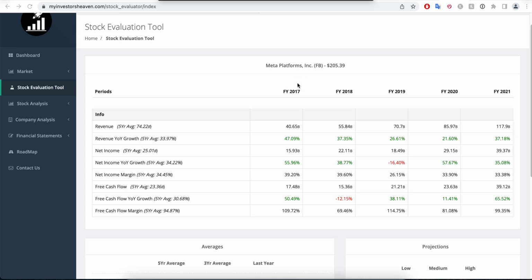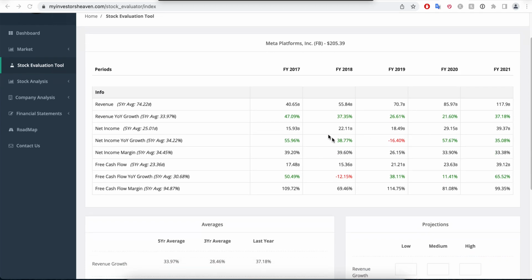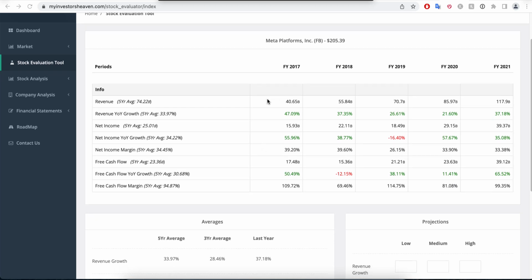Now, Meta Platforms is a company that has relatively steady revenue, net income, and free cash flow. So this is going to be an easier example. Ford is going to be a little bit more complex. This is why I'm choosing both. Now, you will see here the revenue of the company from 2017 to 2021 keeps increasing. Over here, you see the revenue growth every year. So from 40 to 55, the revenue growth is 37%. The previous year, from 2016, if it was available here, it grew 47%.